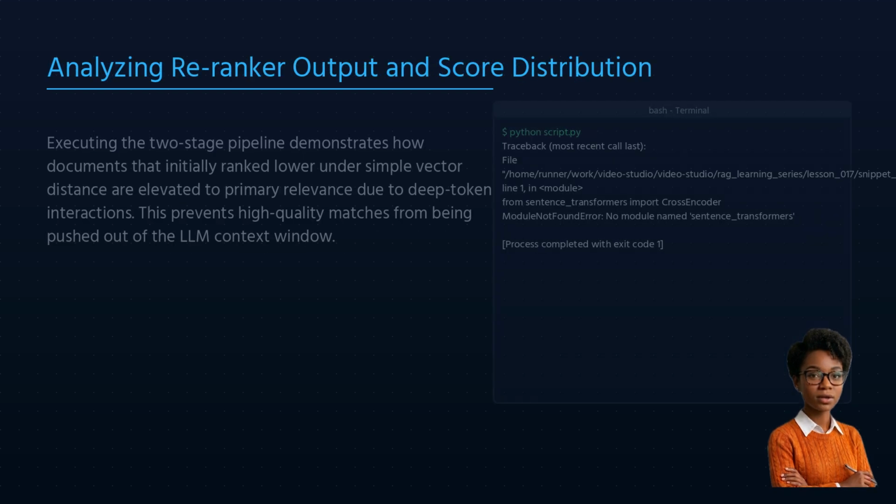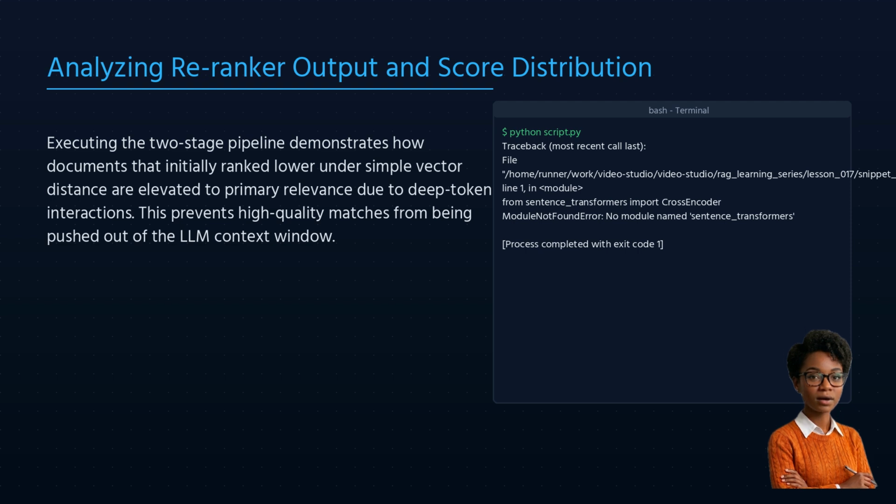Whoops! Looks like we've hit a live debugging moment right here. The traceback clearly shows a ModuleNotFoundError for sentence_transformers. This means our Python environment doesn't have the sentence-transformers library installed. This is a common pitfall, especially when working with new libraries, and it's a great reminder to always ensure your dependencies are met. A quick pip install sentence-transformers should fix this right up. We'll get this installed, restart the script, and then we can properly analyze those crucial ranking changes.